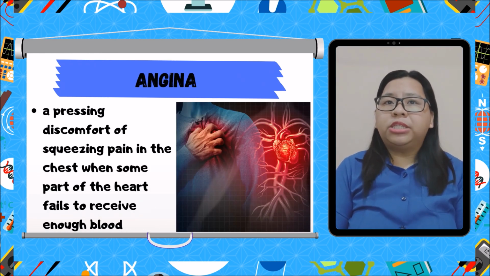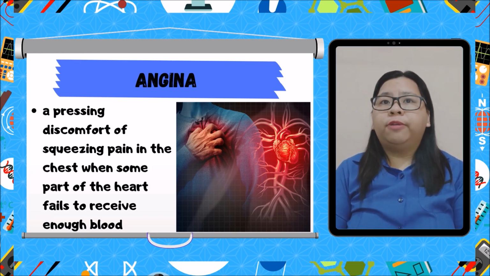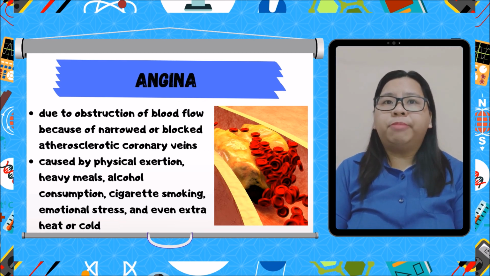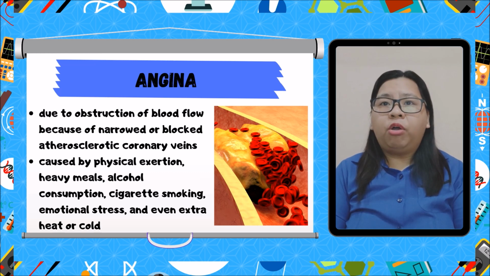Angina occurs as a pressing discomfort or squeezing pain in the chest when some part of the heart fails to receive enough blood. Such condition is due to obstruction of blood flow because of narrowed or blocked atherosclerotic coronary veins, and this can be felt in the shoulders, arms, neck, or jaws, and it may be caused by physical exertion, heavy meals, alcohol consumption, cigarette smoking, emotional stress, and even extra heat or cold.